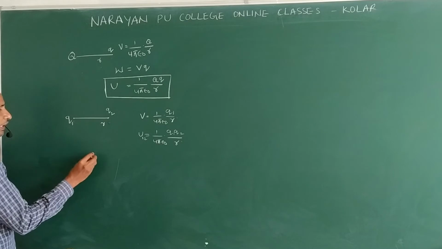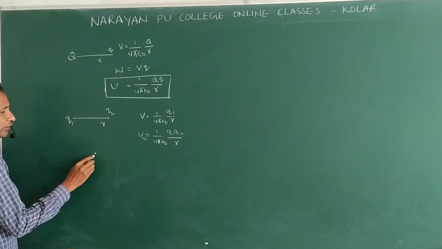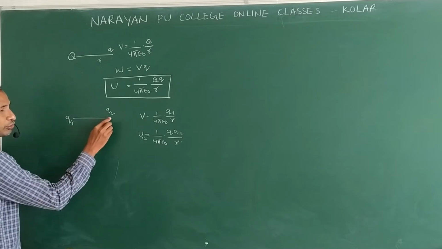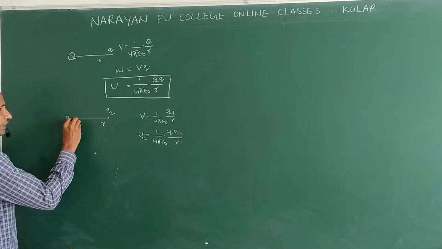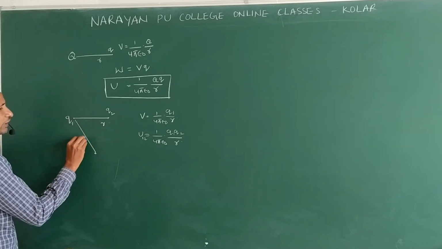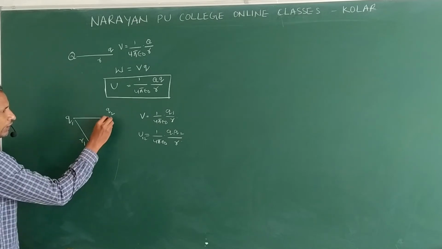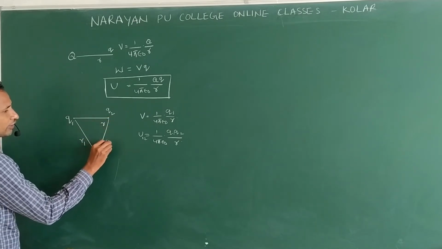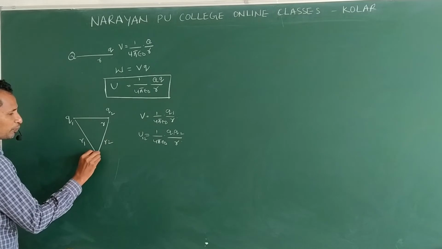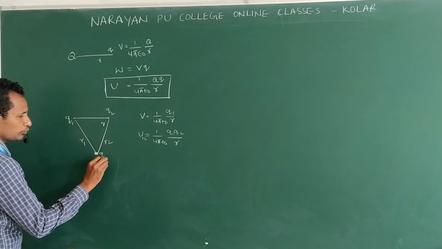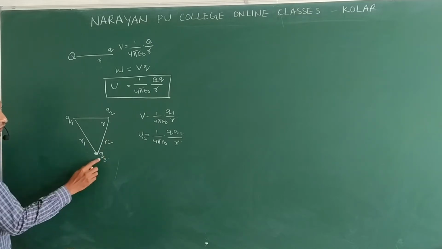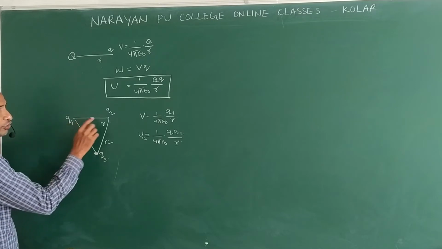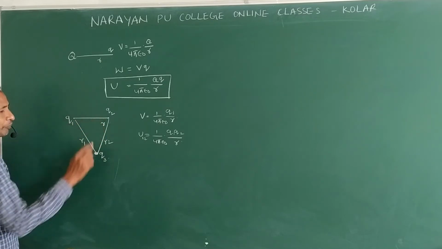If you take another point in this space, here the possibility is 2 potentials: potential due to Q1 and potential due to Q2. Let us say this distance is R1 and this distance is R2. Suppose you place another charge Q3 here. So we need to do work against these 2 potentials. Clear?